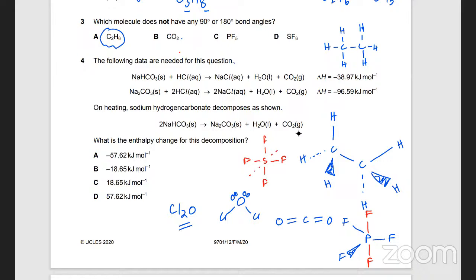One bond out of the page, one going into the page, right? So SF6 would be octahedral. Anyways, A was the answer. Okay, next one. Let me rub this off.